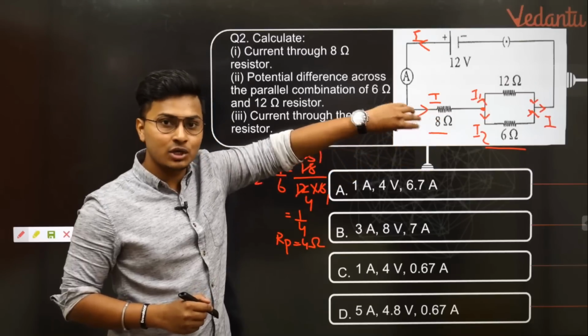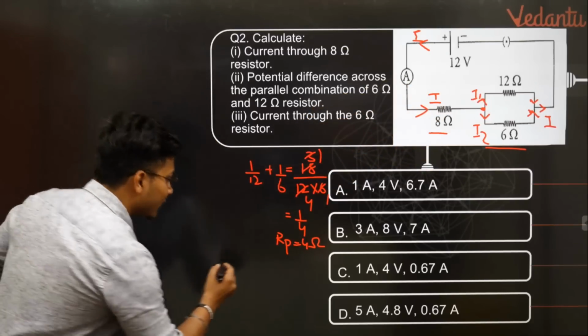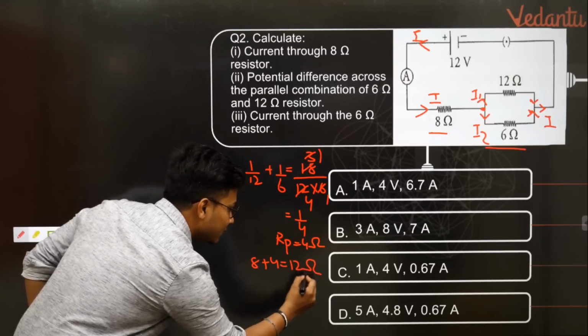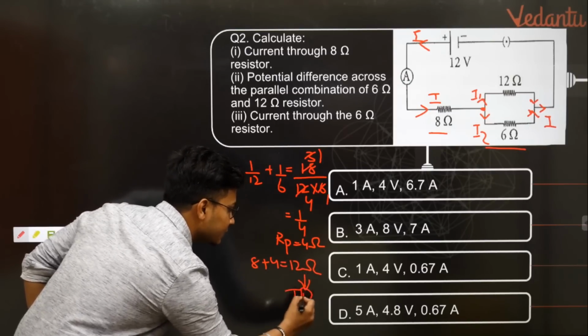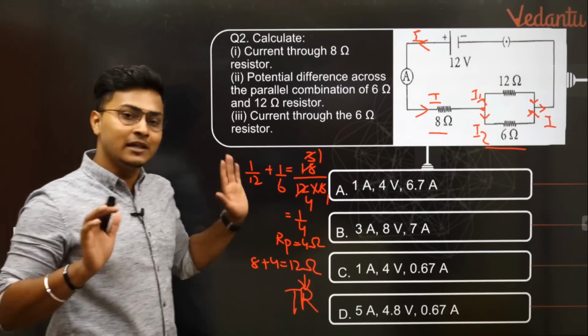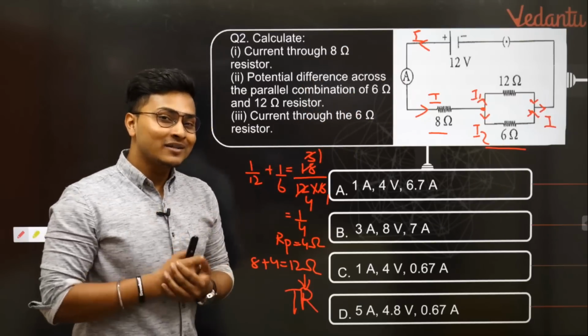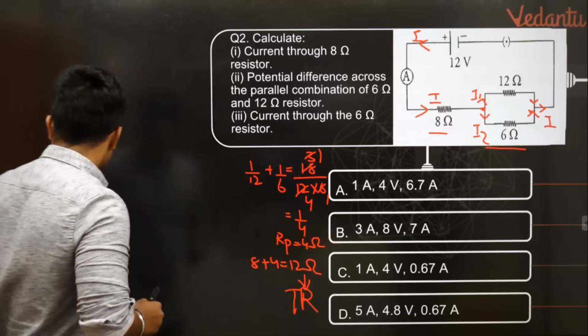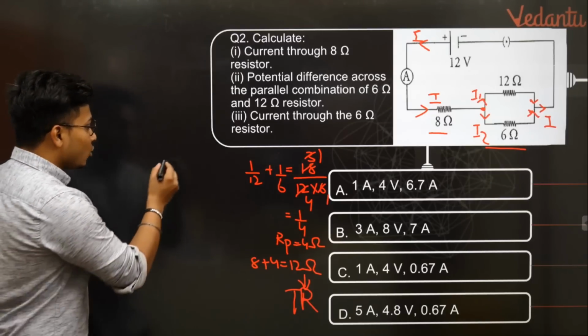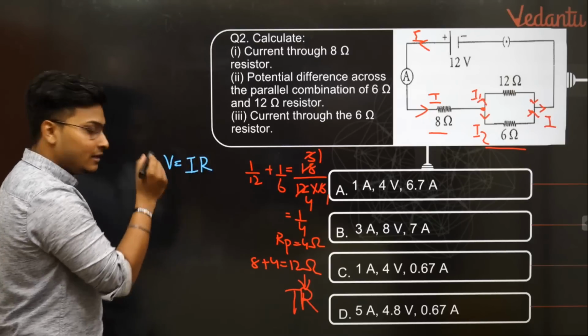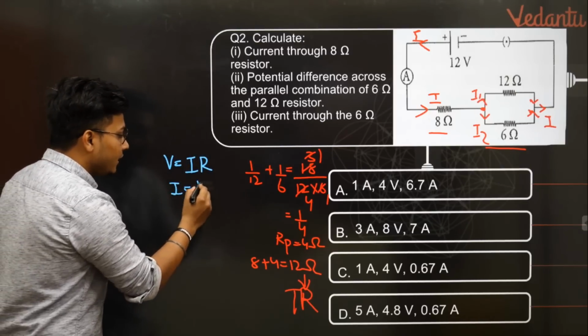Now the series connection 8 ohms and 4 ohms कितना मिलेगा आपको? You will get the series connection 8 plus 4 is equal to 12 ohms, and this becomes your total resistance of this circuit. TR मिल चुका है आपको. Now we need to find out the total current in the circuit. How will you find out that? By using the Ohm's law. So now using the Ohm's law, you have V is equal to IR. You need to find out this I here. I will be equal to V upon R.